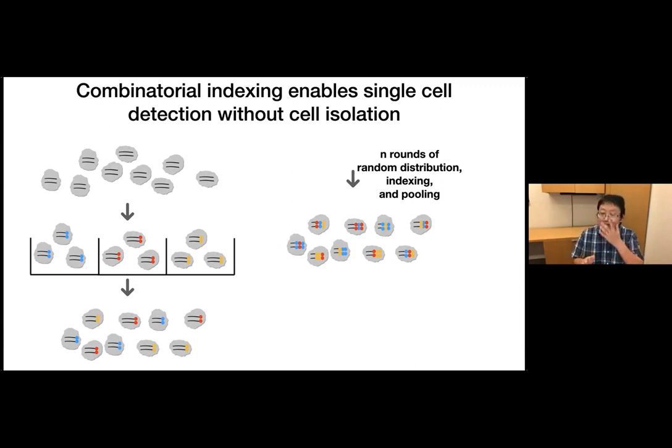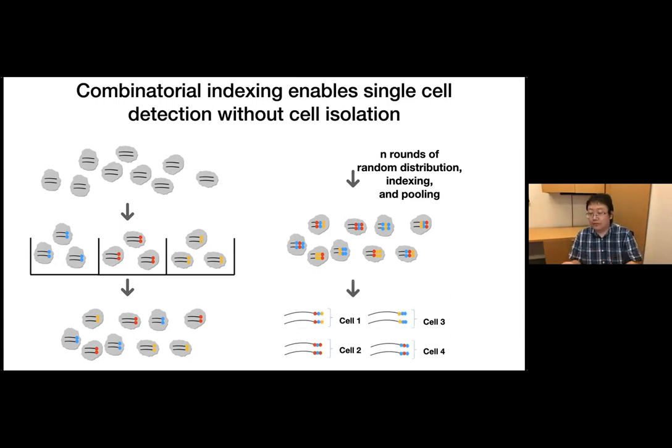The key here is that we do the barcoding inside the cell without disrupting the cell, which means that the molecules from the same cell will receive the same barcode array. So then we can directly disrupt all the cells, extract the molecules for sequencing, and based on this barcode array, we can computationally group molecules from the same cell without isolating a single cell.